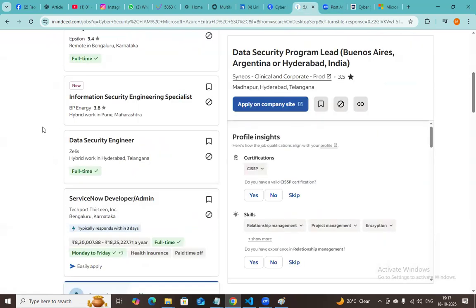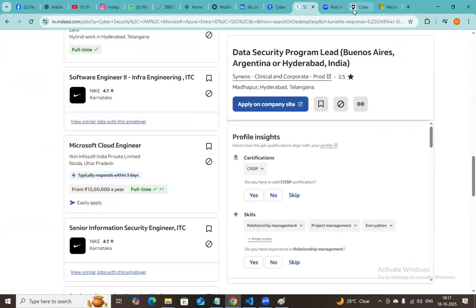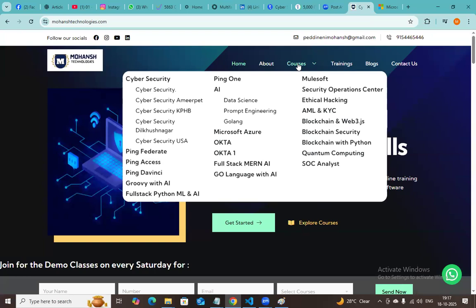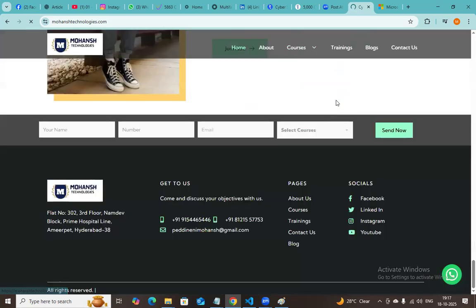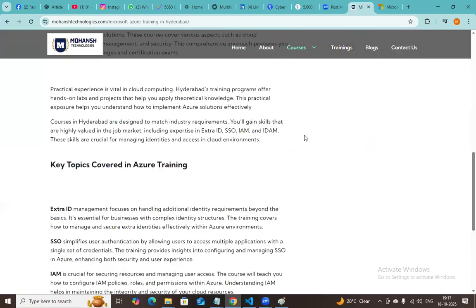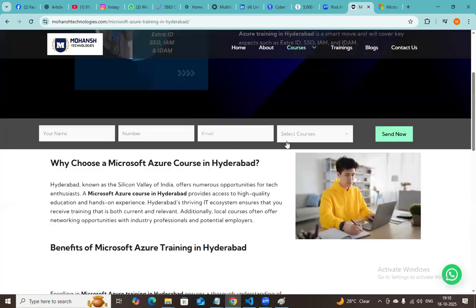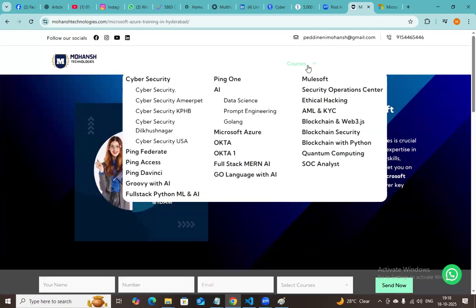And coming to Indeed also, you will find a huge number of job openings. Mohansh Technologies has only emerging technologies, IAM tools like PingFederate, Okta, and Microsoft Azure Entra ID. We already have Microsoft Azure Entra ID on the website, you can check it out. We will upload the course content very soon, and very soon we are going to start the batch on Microsoft Azure Entra ID.